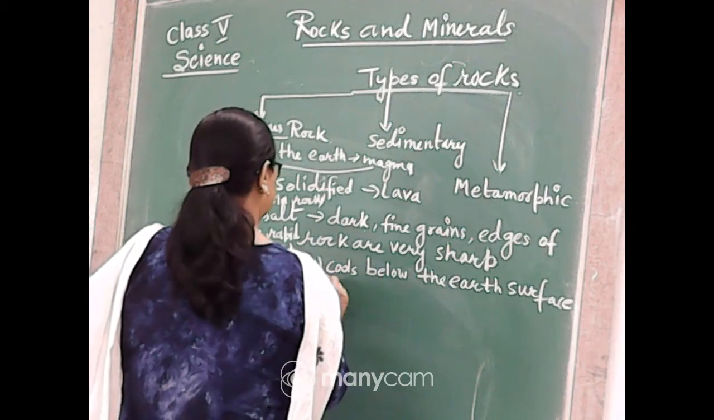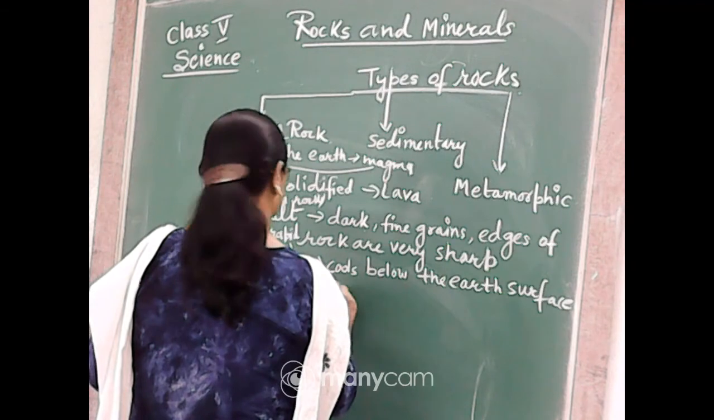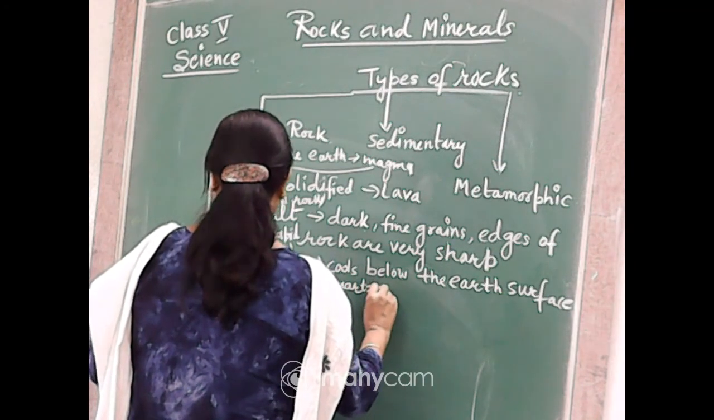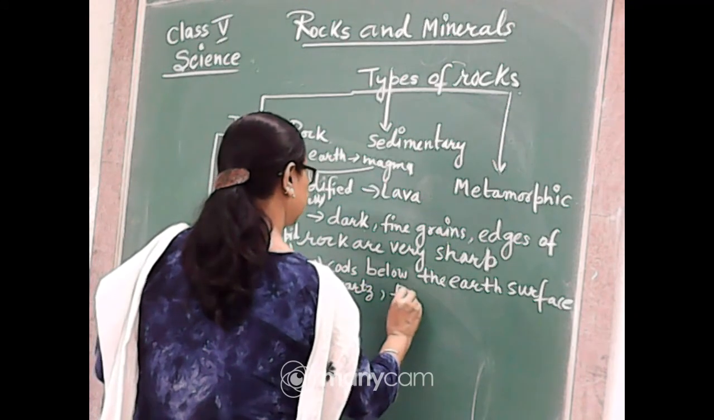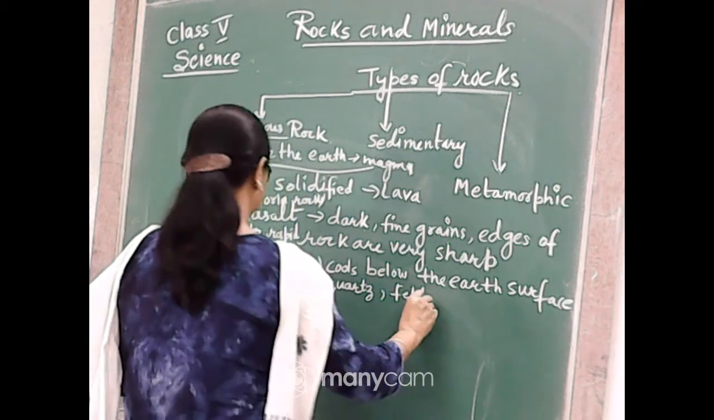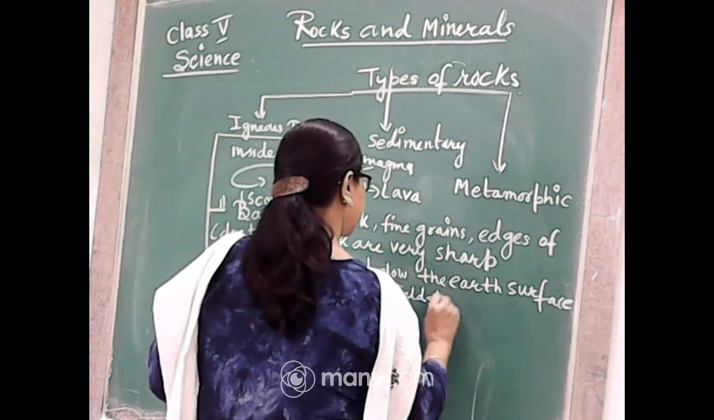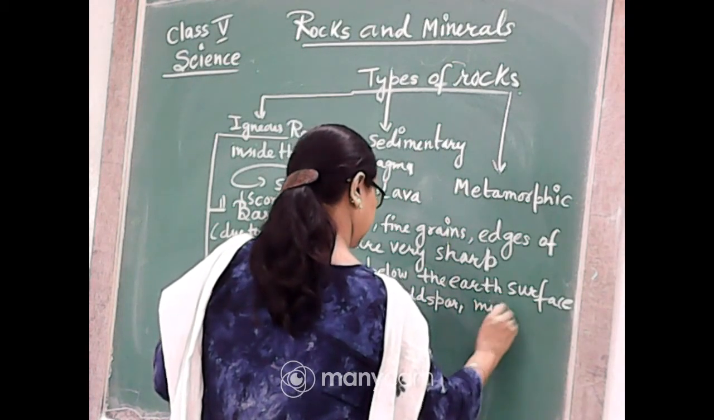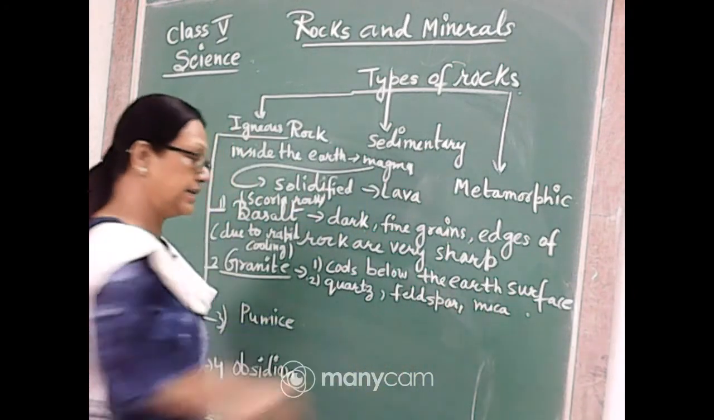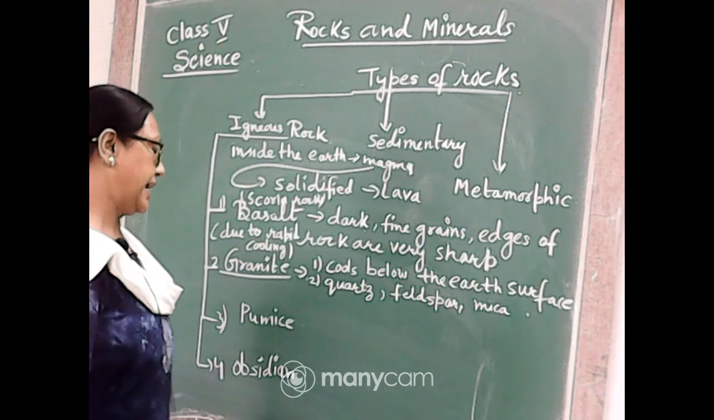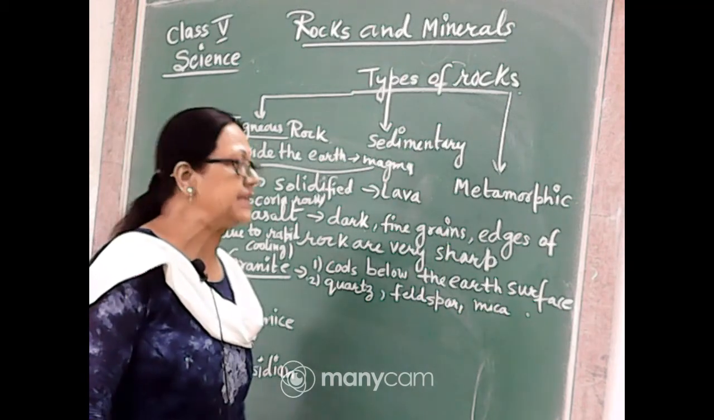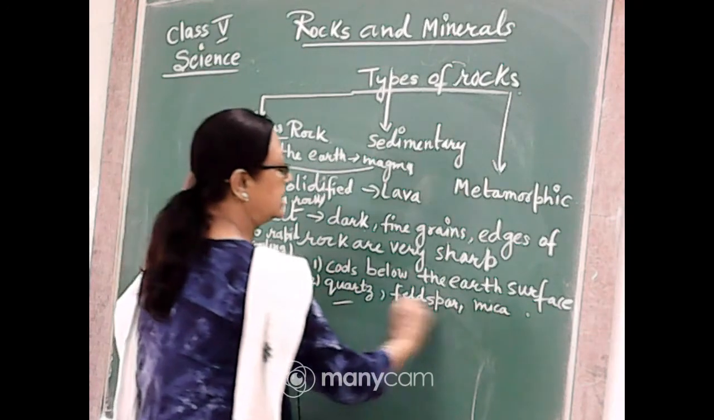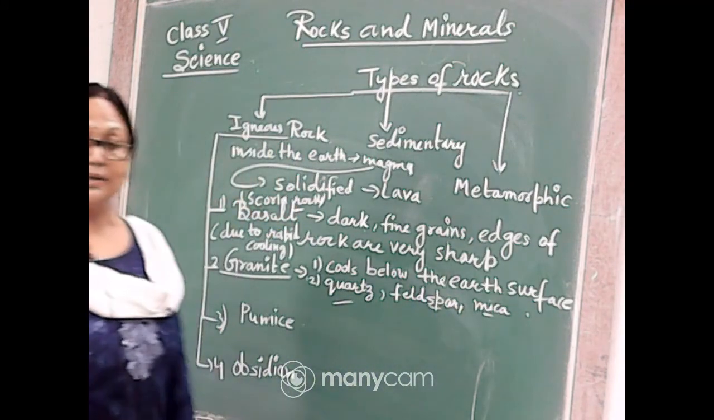Minerals are present: quartz, feldspar, and mica. These three minerals are present in this granite. So they cool below the earth's surface. There are three main minerals present. They are quartz, feldspar and mica. So three minerals are present.